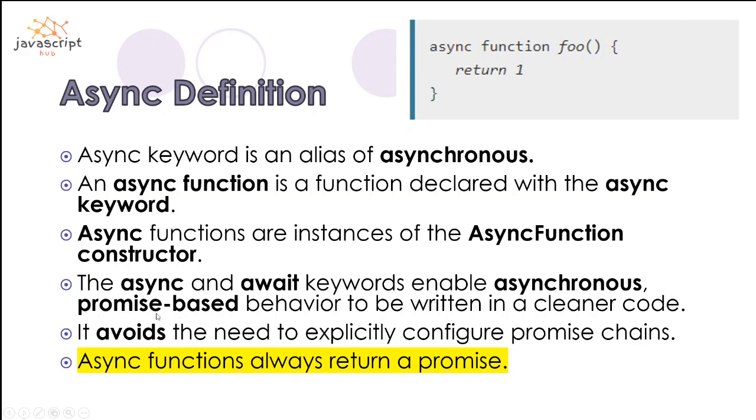Why do they say promise-based? Each and every value that it returns is going to be returned as a promise. Whether we are passing one value or a string, whatever kind of data type it has, it does not matter at all. It is going to return a promise, because the whole function is going to return a promise. When we write an async function, it is going to return a promise even though I didn't write the return keyword. This is basically the catch here.